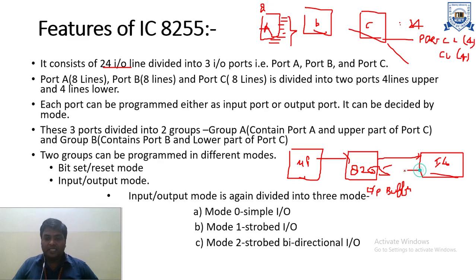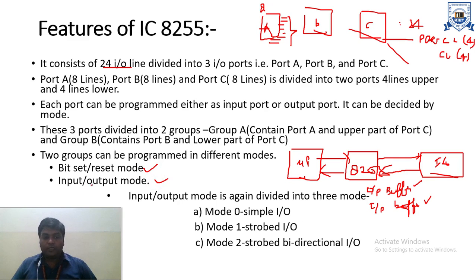If the communication is in the other direction, then 8255 will be considered as input buffer. When 8255 will be considered as output buffer or input buffer totally depends upon the mode through which we perform the data communication. The first mode is bit set and reset mode, and the next one is input output mode.